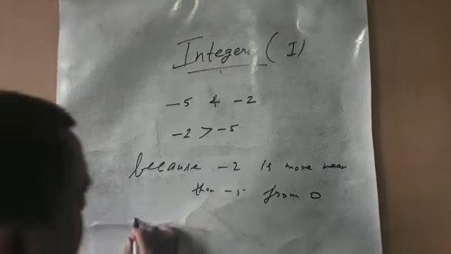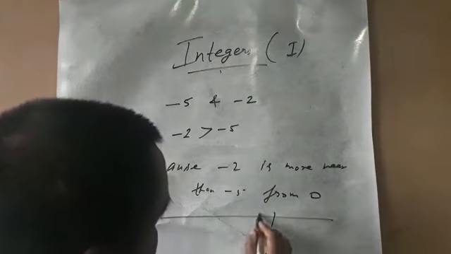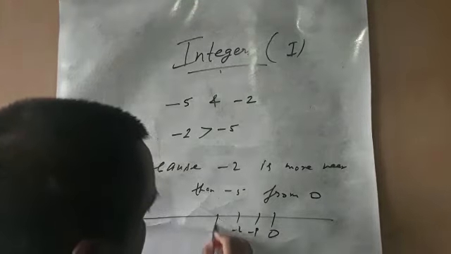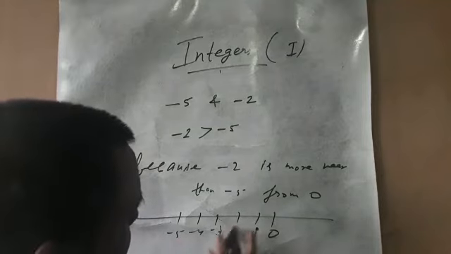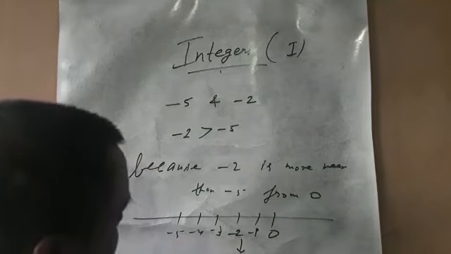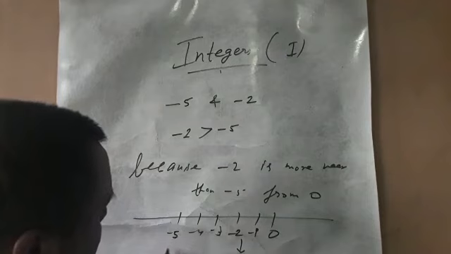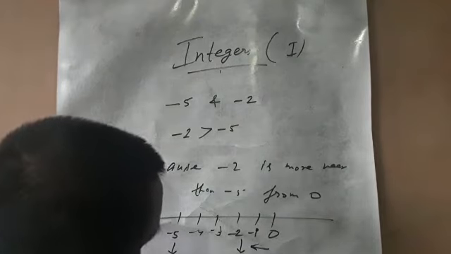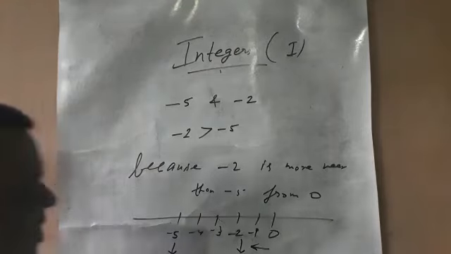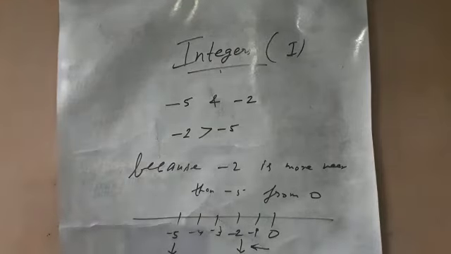You can see it on the number line also. This is 0, minus 1, minus 2, minus 3, minus 4, minus 5. The position of minus 2 is here, and the position of minus 5 is there. So minus 2 is nearer compared to minus 5. That's why, when two numbers are negative, the smaller number is greater than the bigger number.